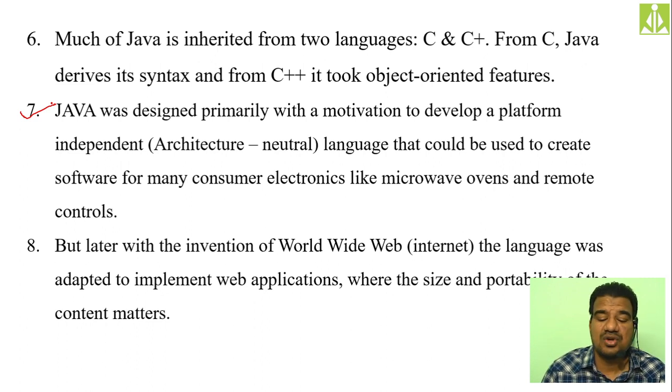But later, with the invention of the World Wide Web, that is nothing but the internet, the language was adapted to implement web applications as well, because where the size and portability of the content matters, the internet bandwidth is limited, and there was always the need for lightweight web applications, lightweight computer programs. So Java was the language used to develop lightweight applications for microwaves and remote controls. Later they used the same Java language to develop web applications as well, which work over the internet. Hopefully you understood.